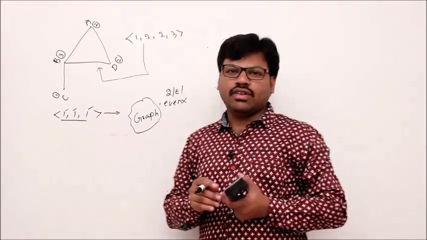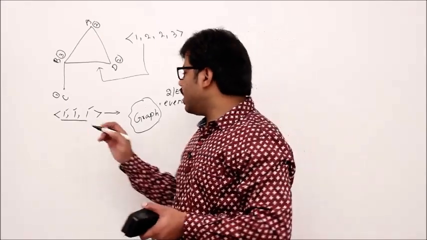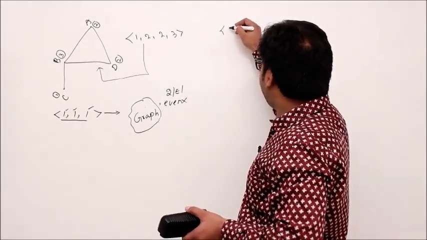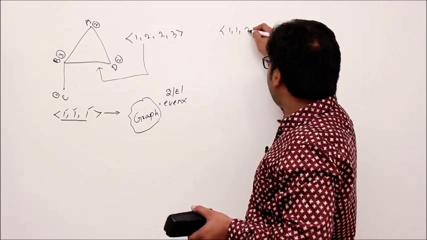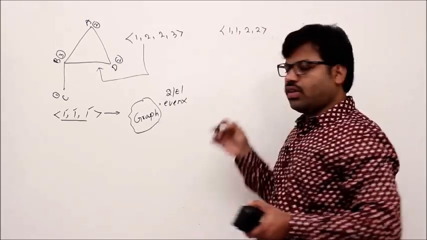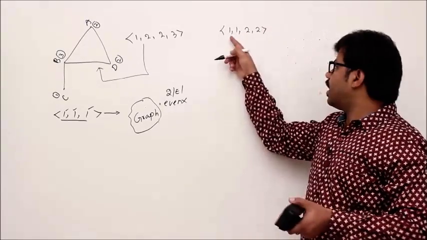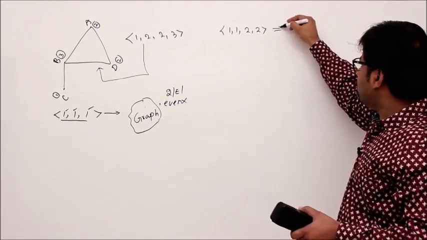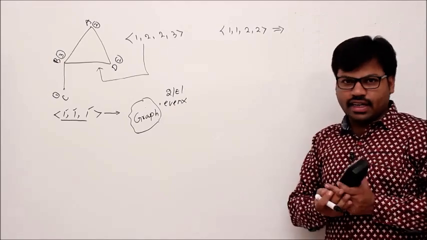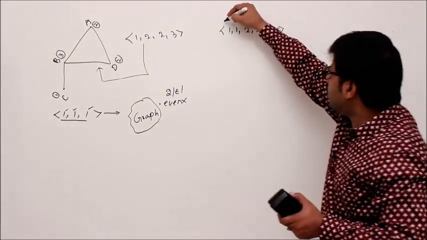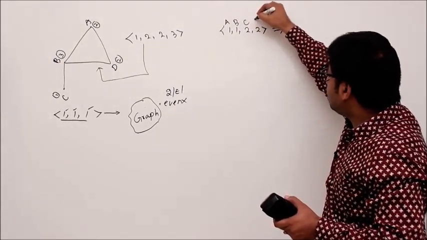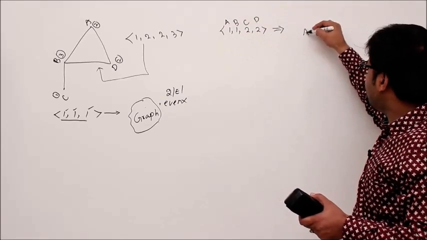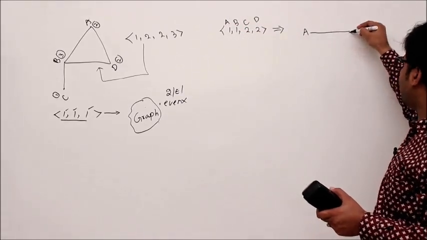Understand? Now, let's say the sum of the degrees is even, like 1, 1, 2, 2. Now, is there any graph with this corresponding sequence? That is the question. For that, first I do the trial and error method. Let me do the trial and error method. A, B, C, D, right? I'll take A, its degree is 1.